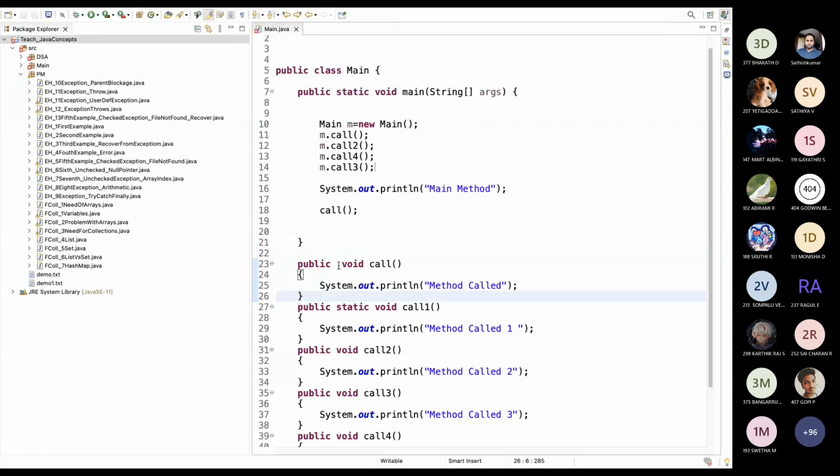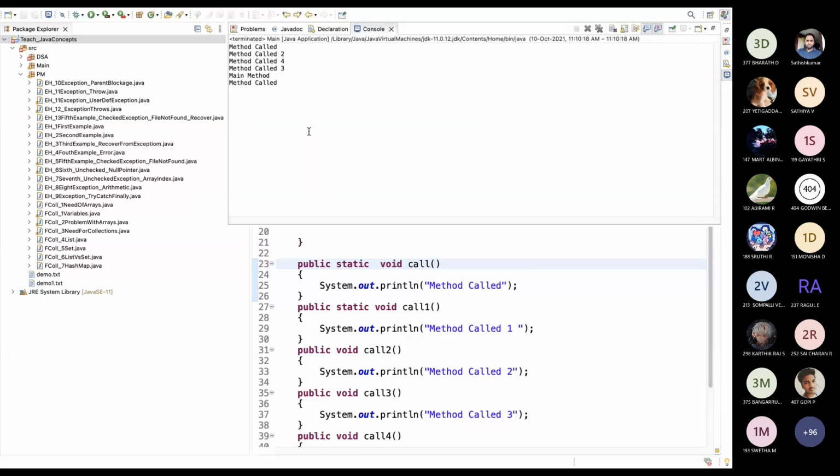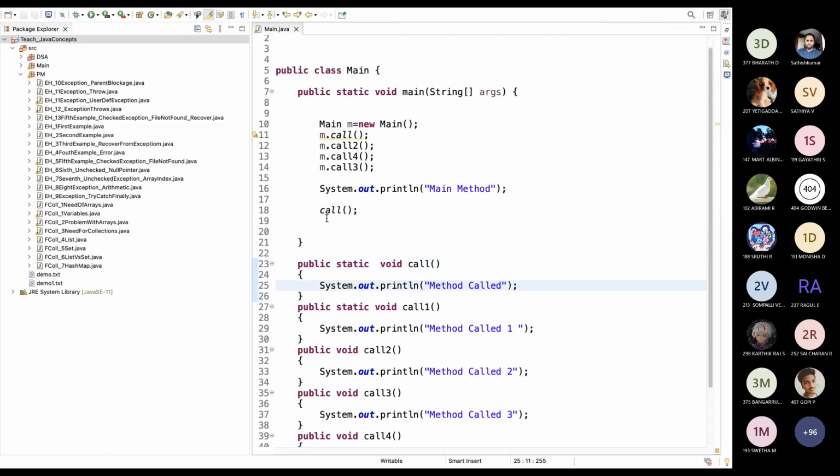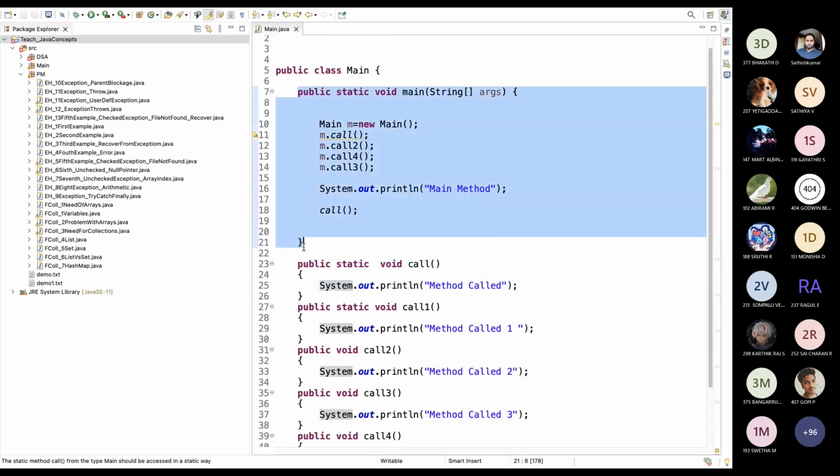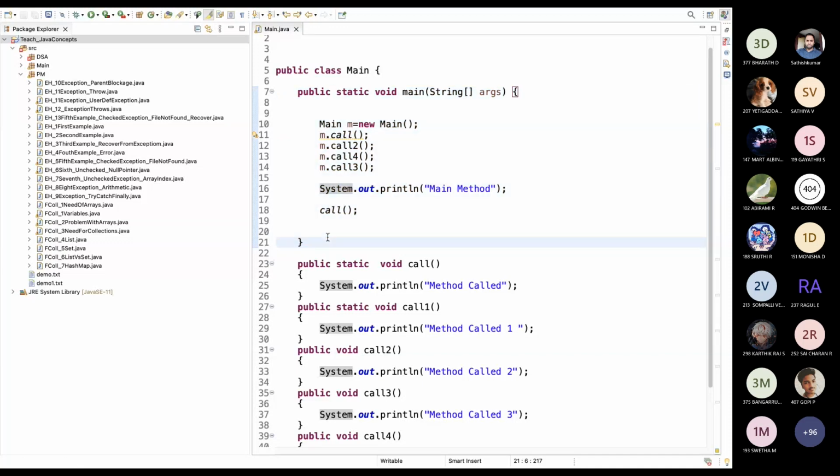Non-static methods. Okay, now we are able to call all the methods. What we have to understand mainly is that this is the main method. Whatever we are calling here, only that will be executed. Other methods will not be executed because we may write 1,000 lines of code for a banking application, but we won't be using all the lines of code at the same time.